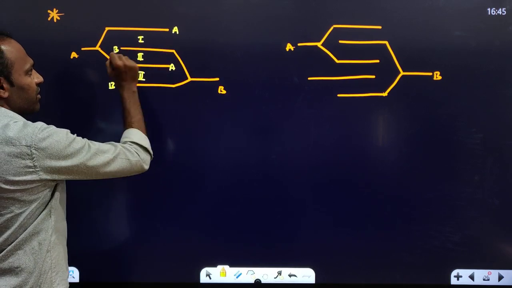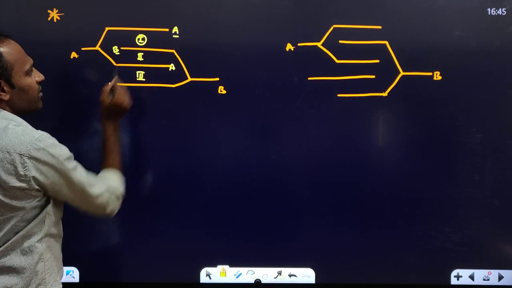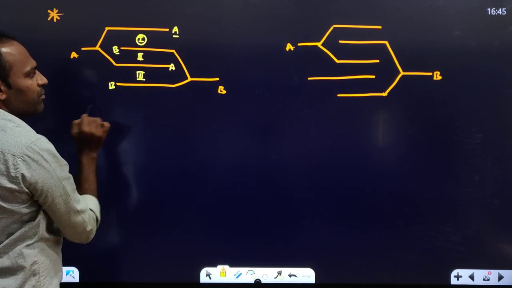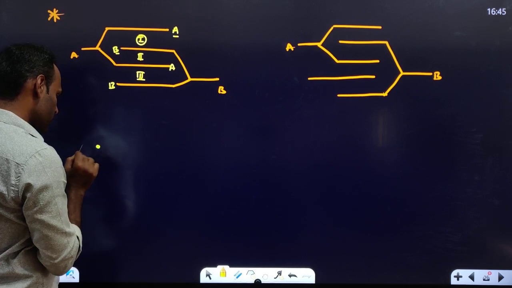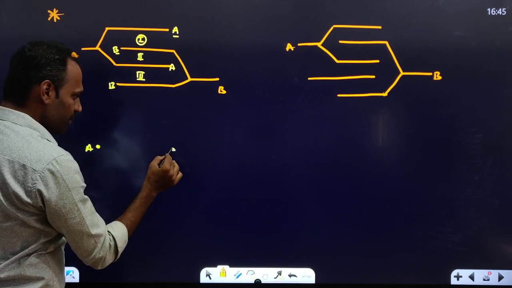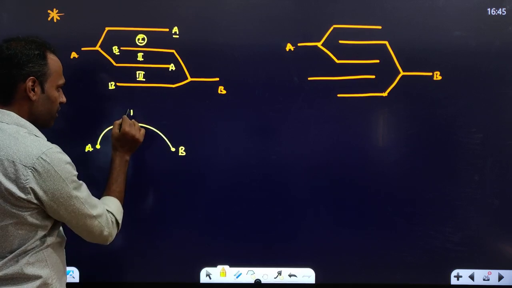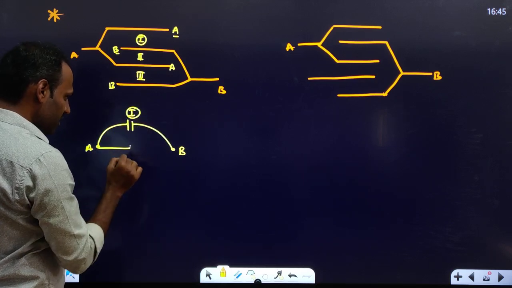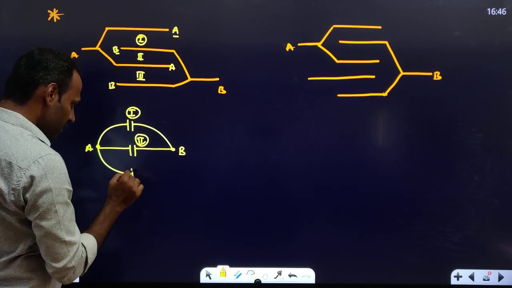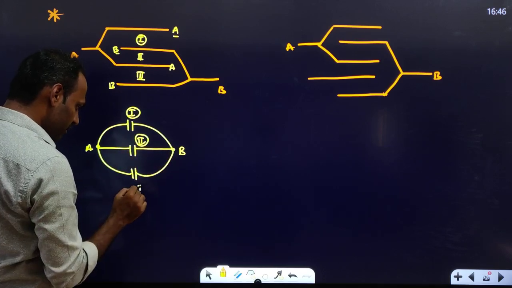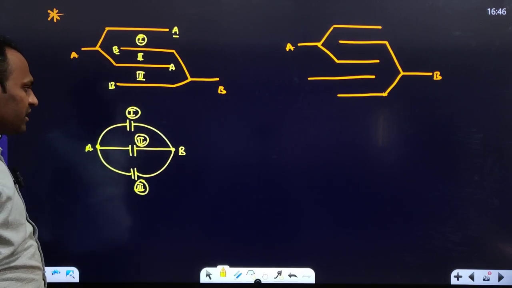First capacitor is in between A and B. Second capacitor is in between A and B. Third capacitor is in between A and B, right? So the combination will be like this now. This is A and this is B. First capacitor in between A and B, second capacitor in between A and B, third capacitor in between A and B. So all three capacitors are in parallel, right?